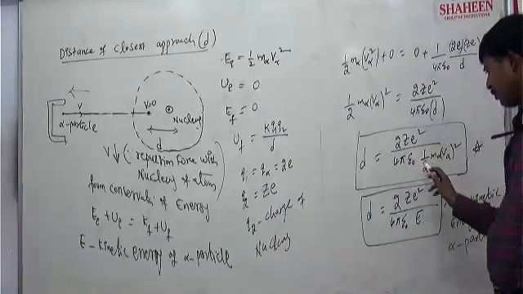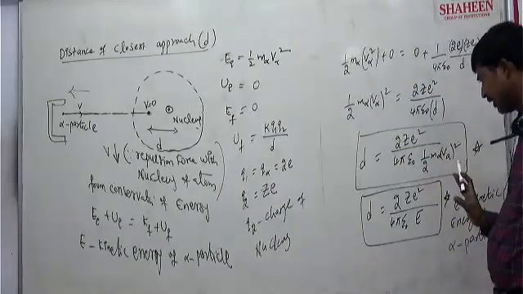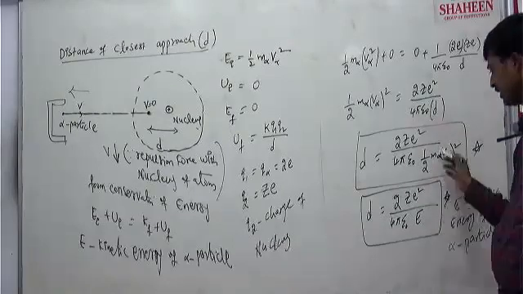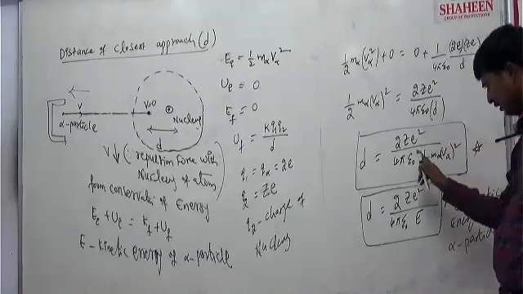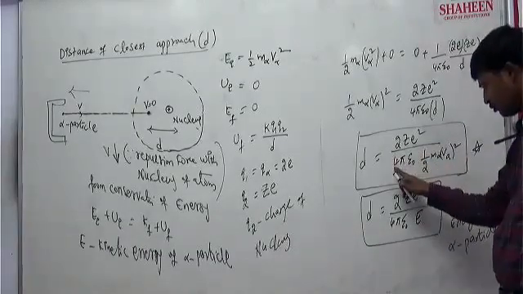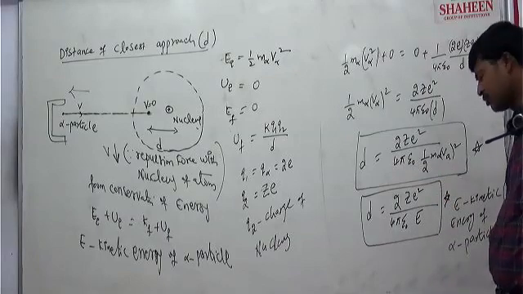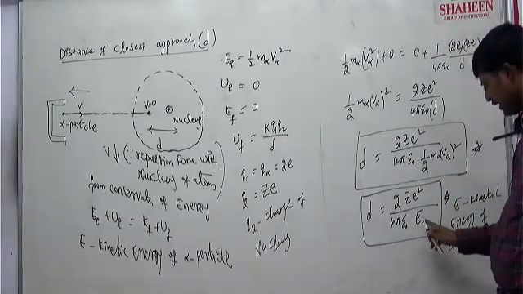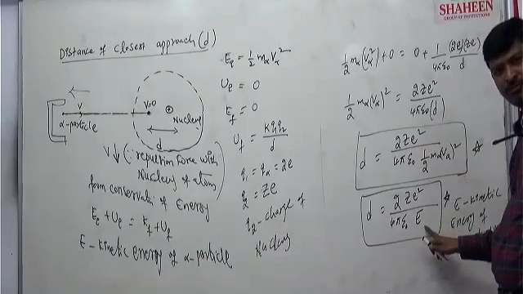Four by four, you want to cancel it, you can cancel out. But why I kept it like that is because sometimes in the question, the energy of the alpha particle is given. You can see that in this, the twos cancel out. But sometimes in a numerical question, the energy E of the alpha particle is given directly. That means this part they will give completely.